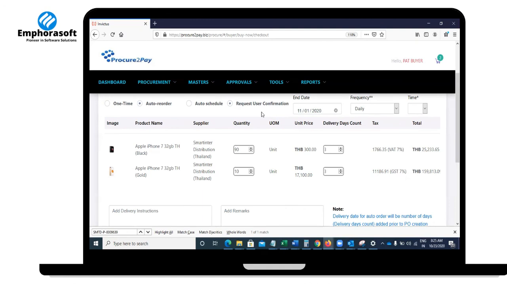Imagine if you are one supplier supplying to 1,000 buyers, the process is the same. If you are one buyer getting it from 10 different suppliers, your process is the same. Okay, thank you.